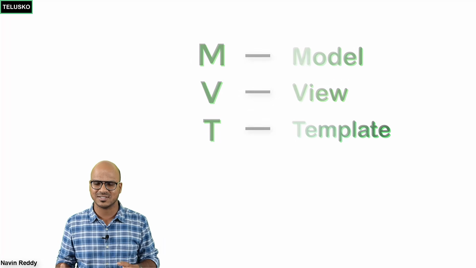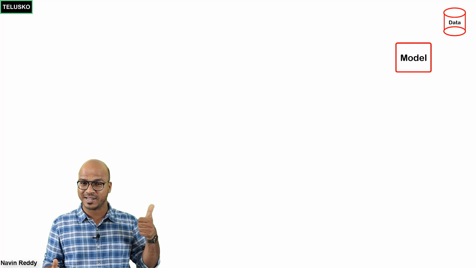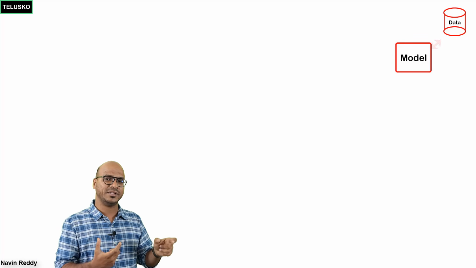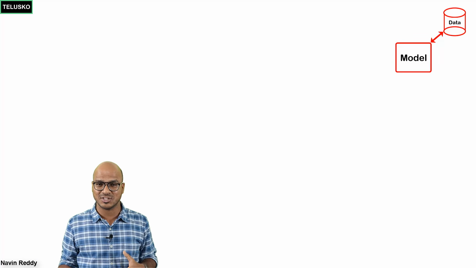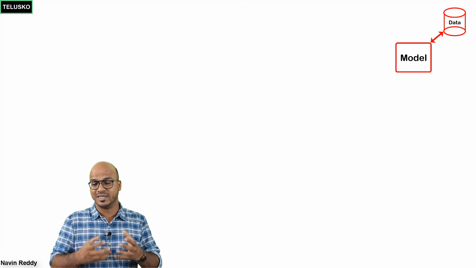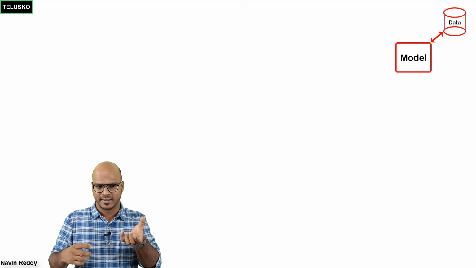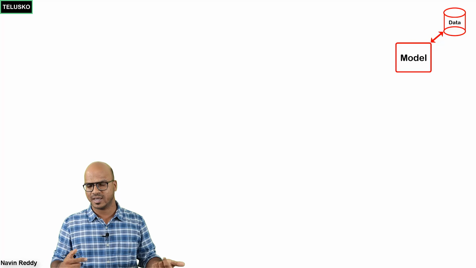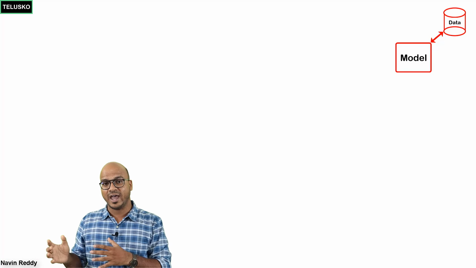Now, as the name suggests, model is for data. Yes, so the data is coming from a database, and that can be linked with the model object, right? So when you say model in your application, you might have different entities, and every entity will have its own model object. Now that can be linked with the database. Again, you will see the examples later. And then on the other hand, we have templates.